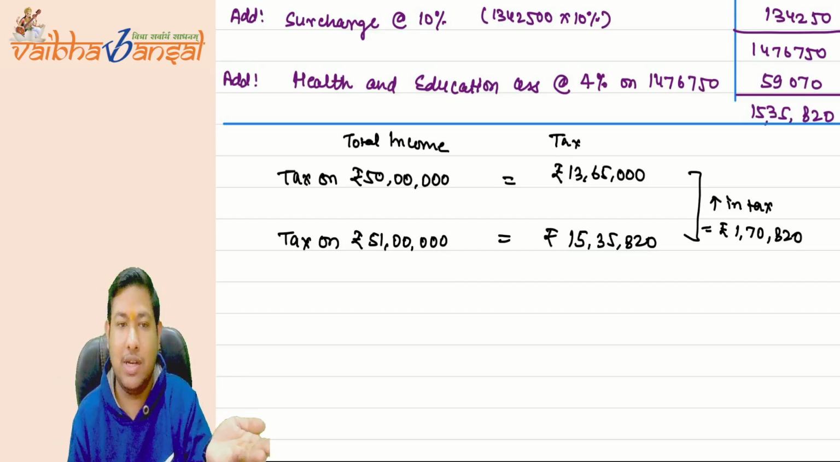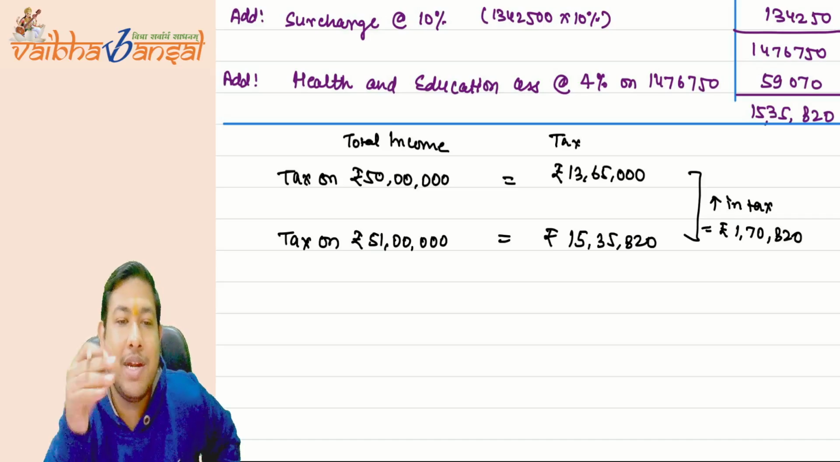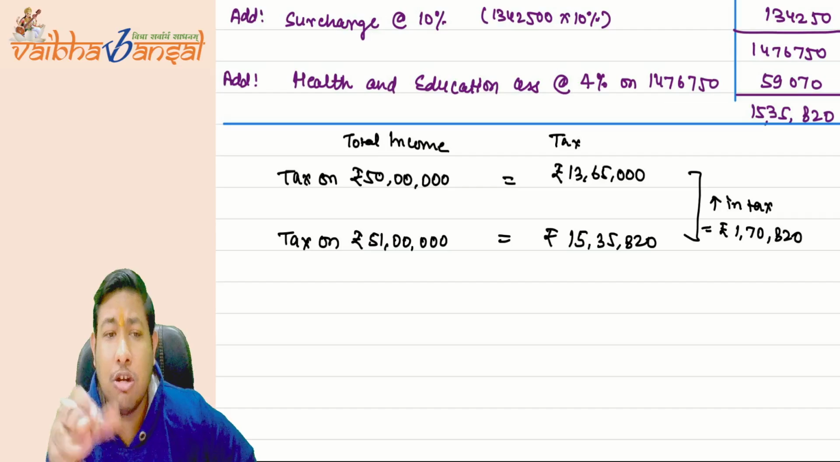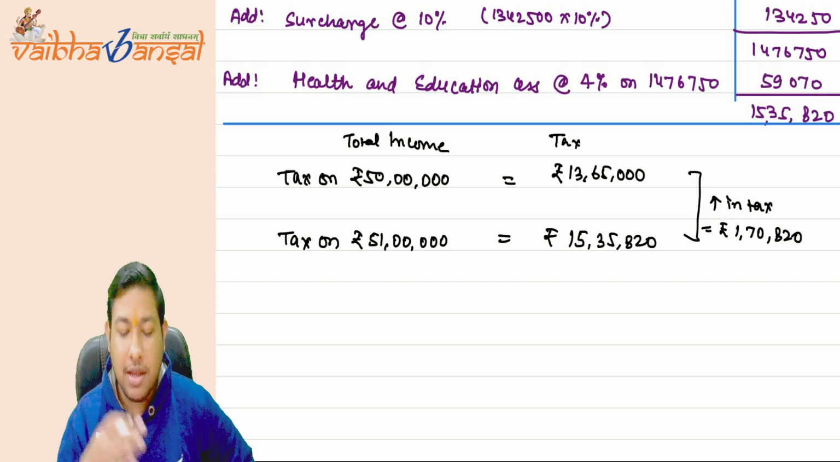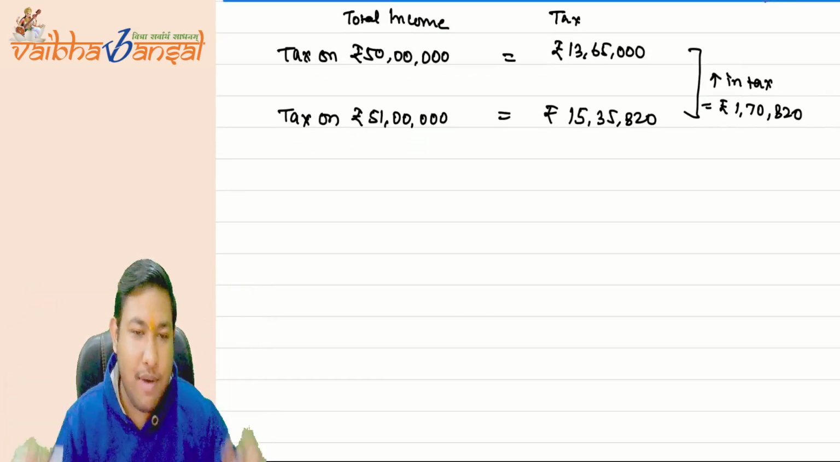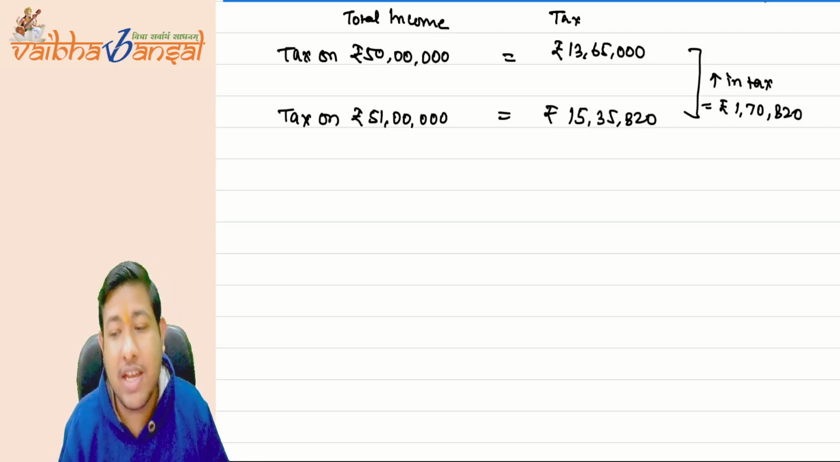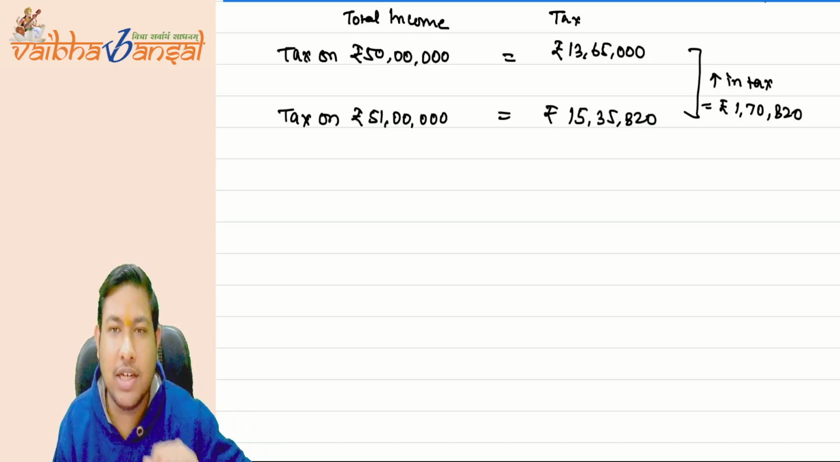I am just earning 1 lakh rupees extra. You are taking 1,70,820. So the government is saying, okay, we can understand your pain. Now, what can we do? We can come up with the concept of marginal relief, and we will give you some relief on the tax.